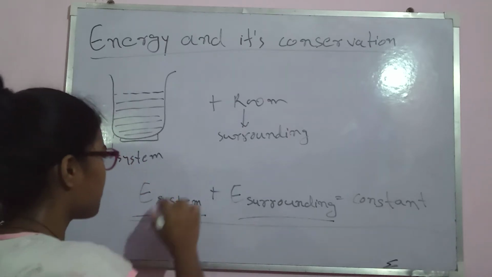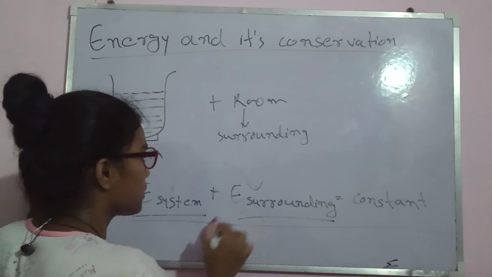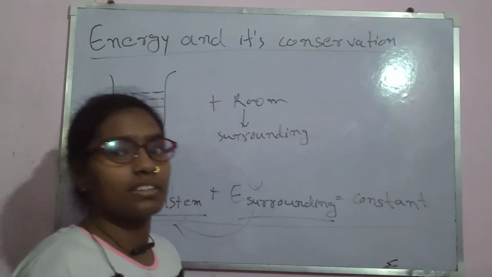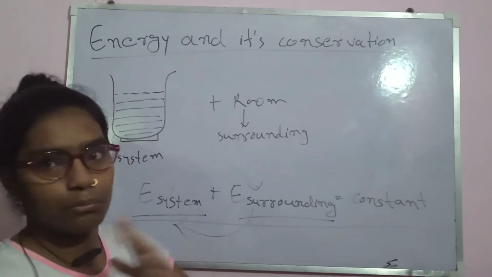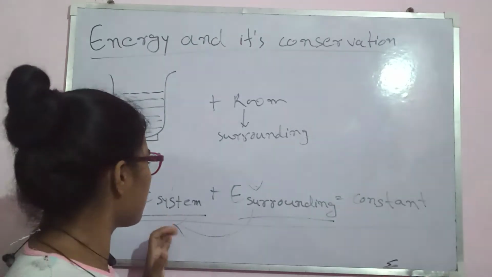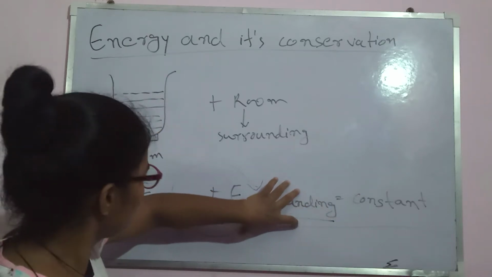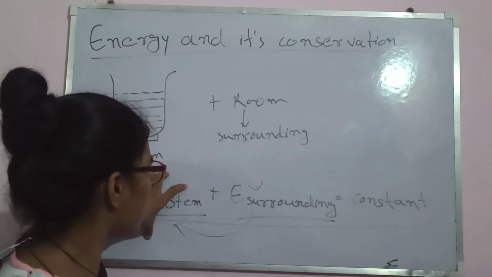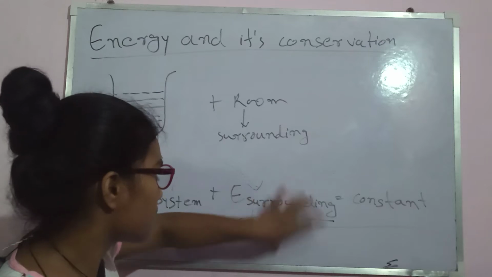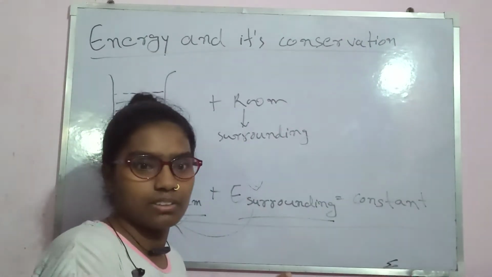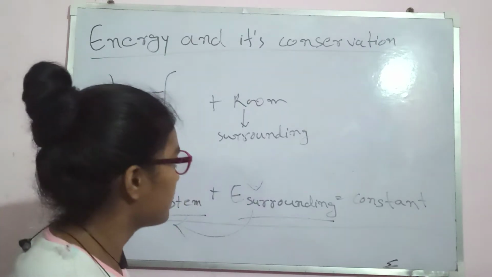There may be a transfer of energy from the system to the surrounding or from the surrounding to the system, because as we know, energy can be transferred from one form to another form. But the total energy of the system plus the total energy of the surrounding, this sum will remain constant all the time. Each and every time.